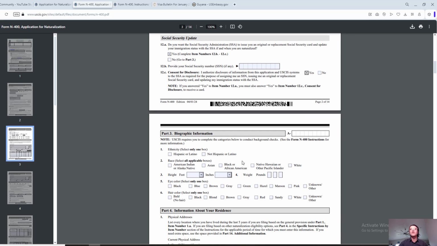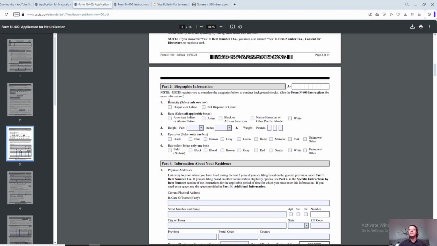All right, moving further, we got biographic information. Again, alien registration number, you will have to fill it out here when you print it out, don't forget that. So we got ethnicity, Hispanic or Latino, not Hispanic or Latino, race, height, weight, eye color, and hair color. Very straightforward, as you can see.